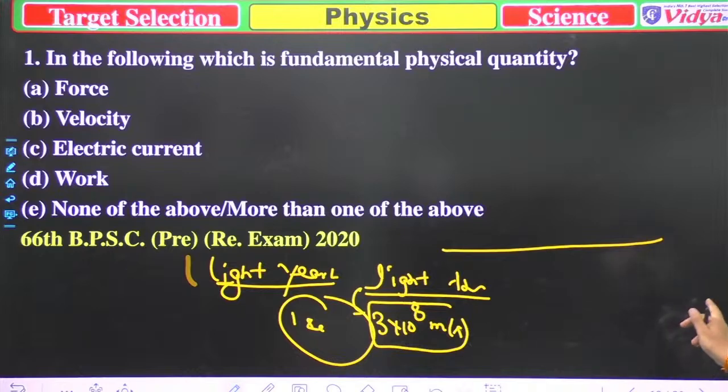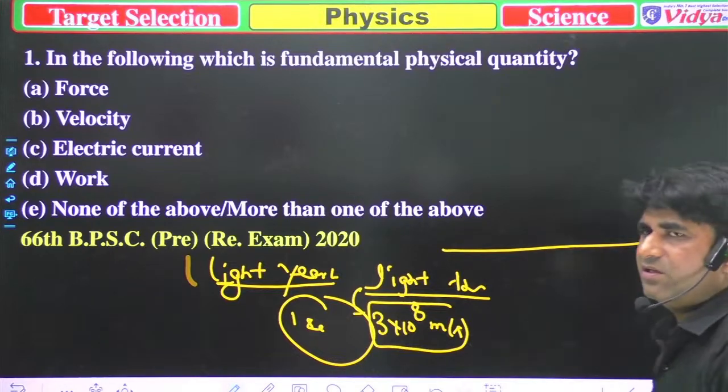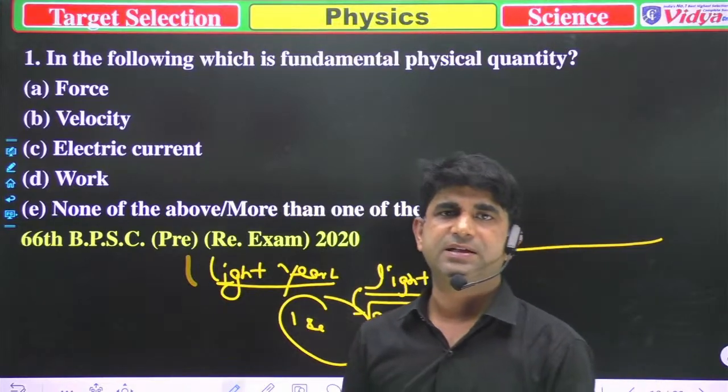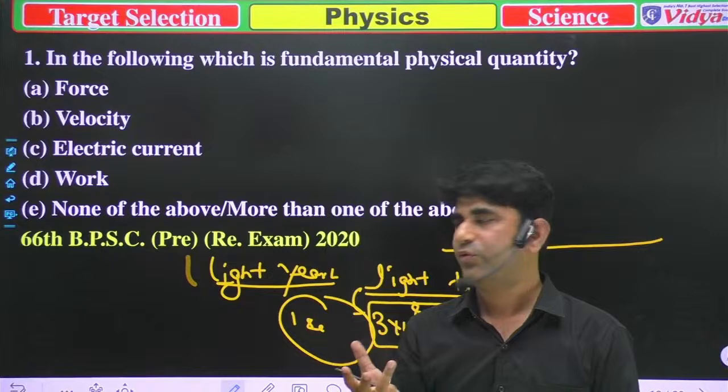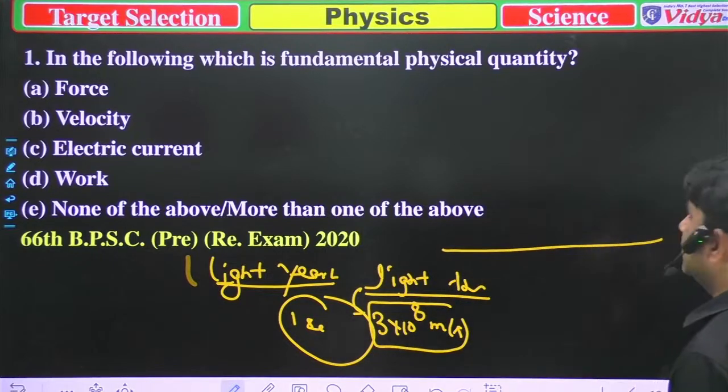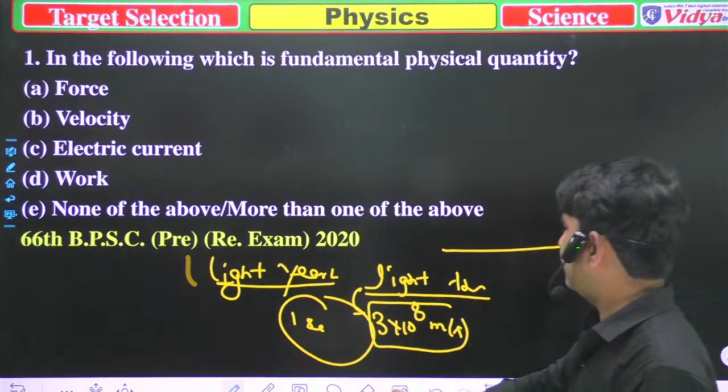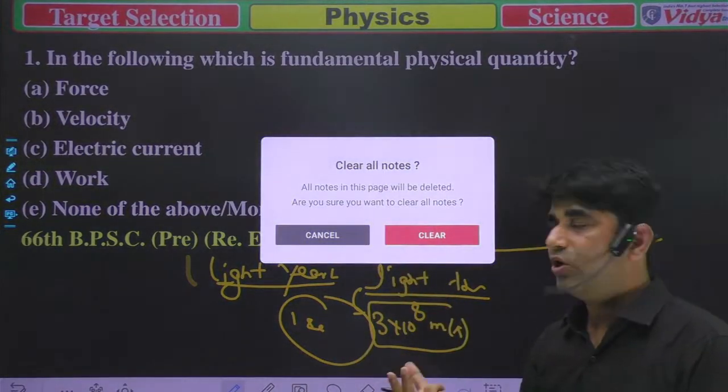In simple words, you can say, sir, 1 light year is the distance in which light travels in a year. That is called 1 light year. Okay, so now these are the questions which are based on today's class.